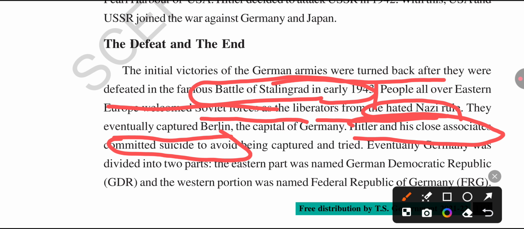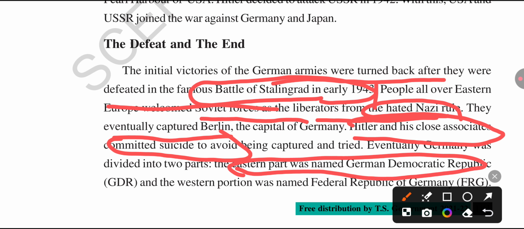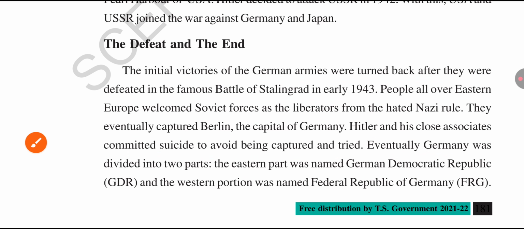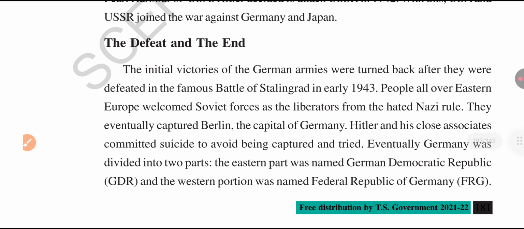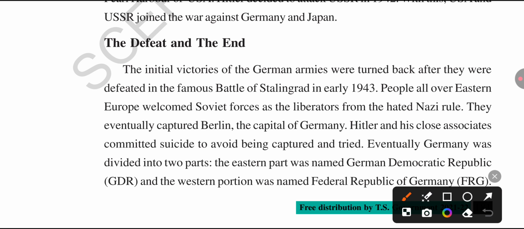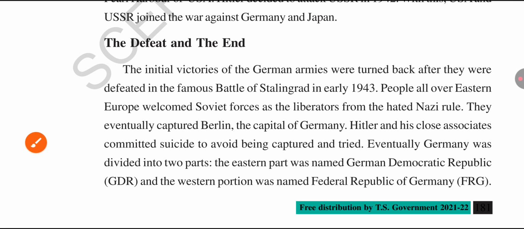Eventually Germany was divided into two parts. The Eastern part was named the German Democratic Republic, GDR. It was under the control of Russia. The western portion we call FRG, the Federal Republic of Germany. It was under the control of America.